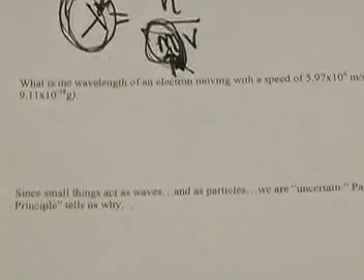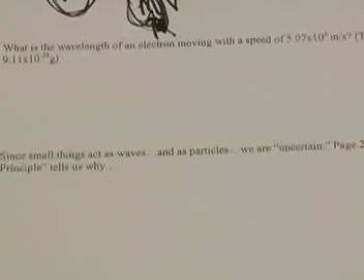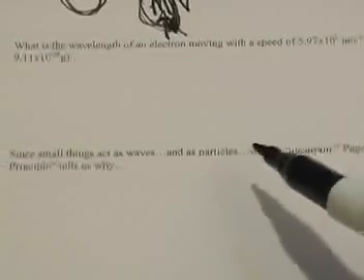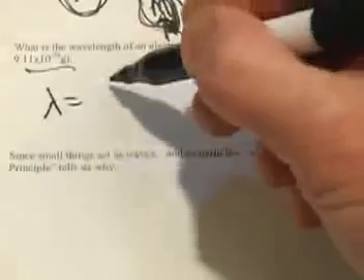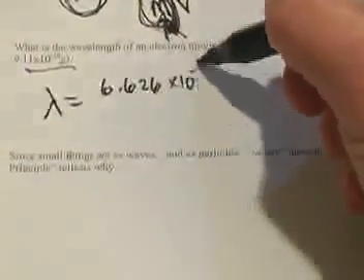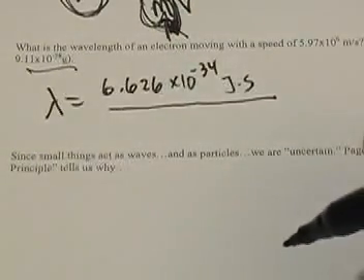So let's look at a mathematical problem that uses this. What is the wavelength of an electron moving with a speed of 5.97 times 10 to the 6th meters per second, and it gives us the mass of the electron, 9 times 10 to the negative 28th grams. So wavelength would be equal to Planck's constant, 6.626 times 10 to the negative 34th joules times seconds, divided by the mass of the electron.